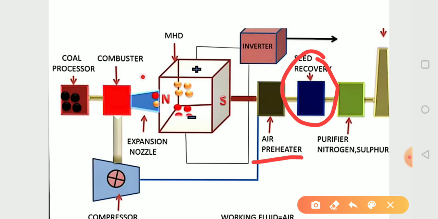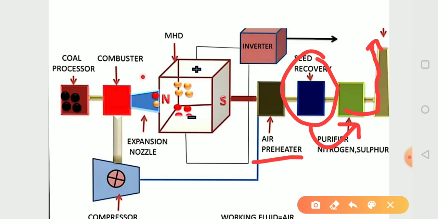After this, it goes to the purifier, and some polluting agents like nitrogen and sulfur are removed, and then the gas is sent to the atmosphere with the help of this chimney. So this is the working principle of the open MHD generator.